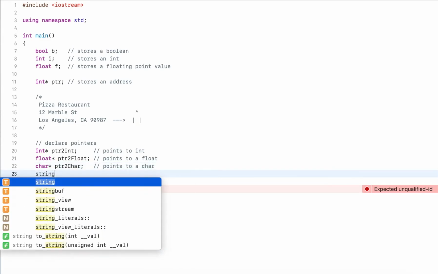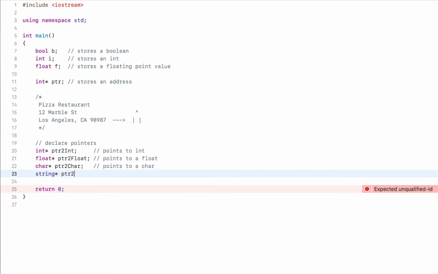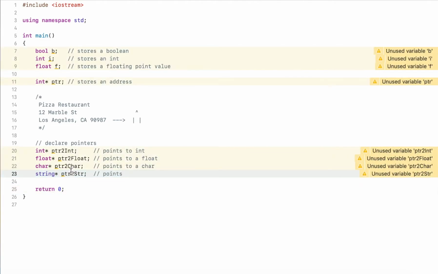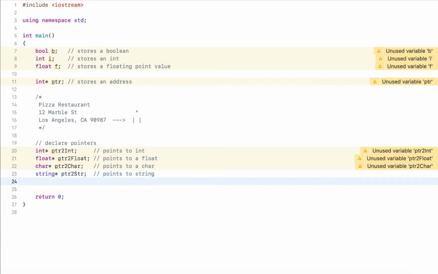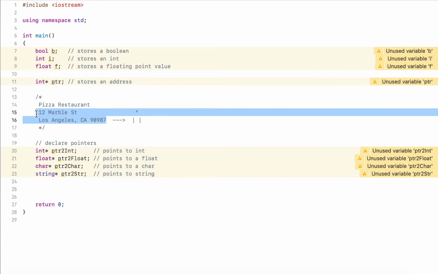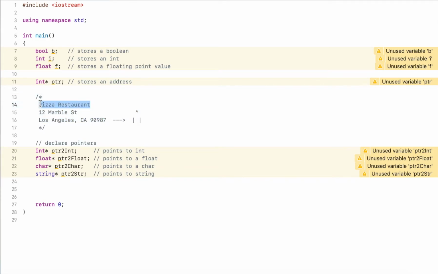Or if I want a pointer to a string, I know that at the address I store in this variable, there will be a string. So the takeaway here is that with pointers, we always have an address, and we always have the type of data that is located at that address. So address to an int, address to a float, address to a char, address to a string, and so on.